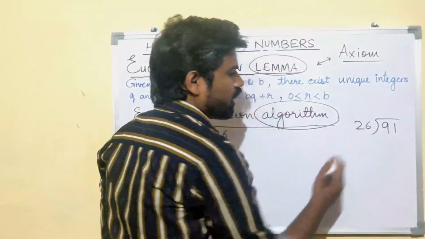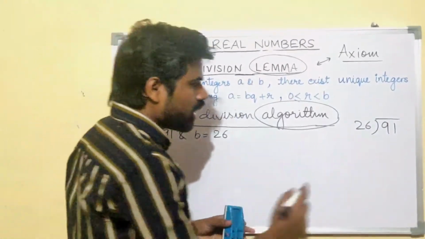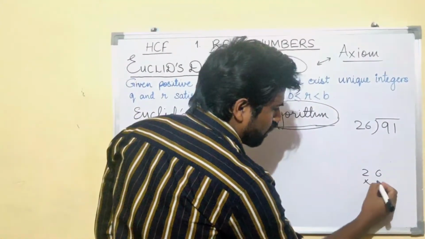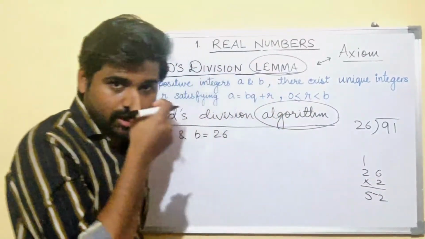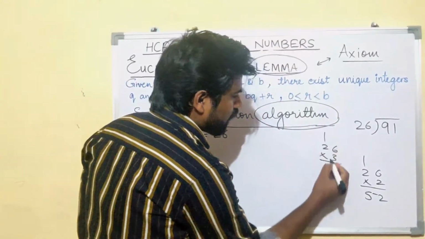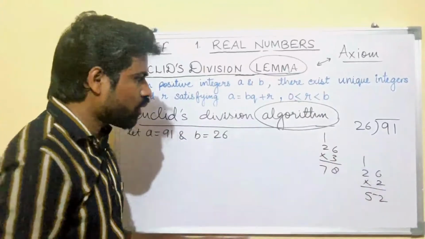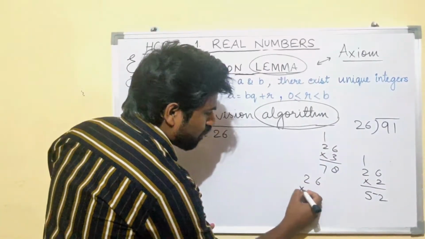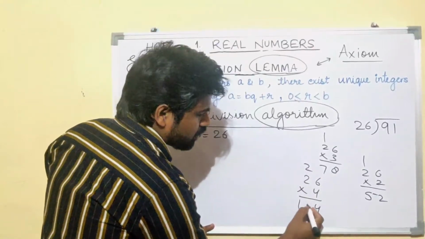91 by 26. Now I don't know the table of 26, so I'll calculate it. 26 2s are 52, right? 26 3s are 78, still lesser than this. 26 4s are 104.